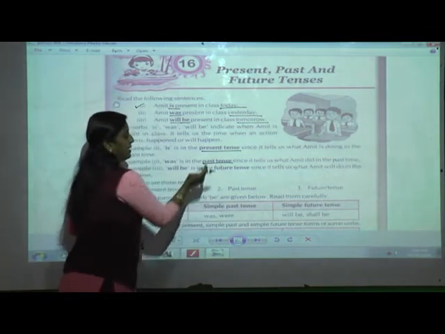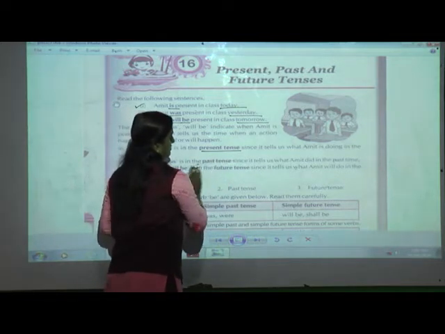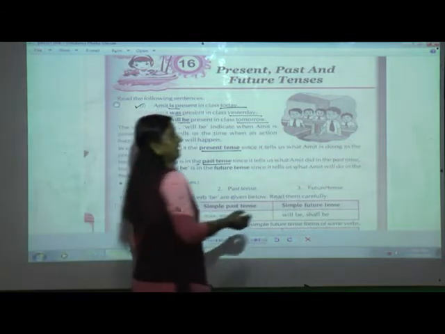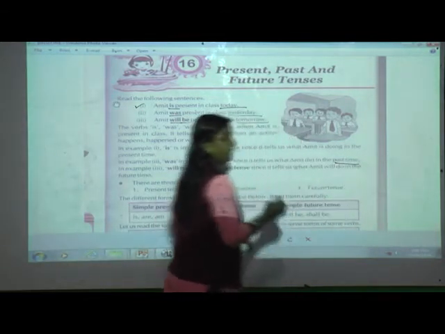It is in past tense. Again I will say, was is in past tense. Why? Because it indicates what Amit did in the past.